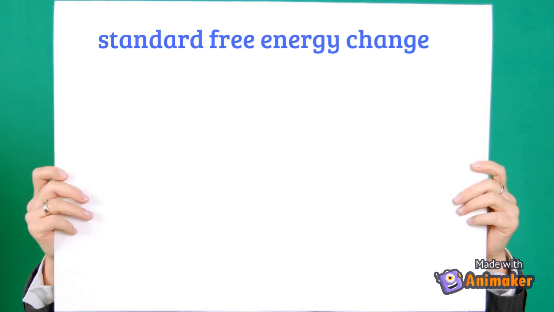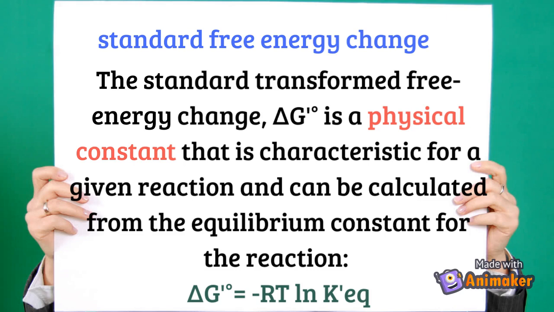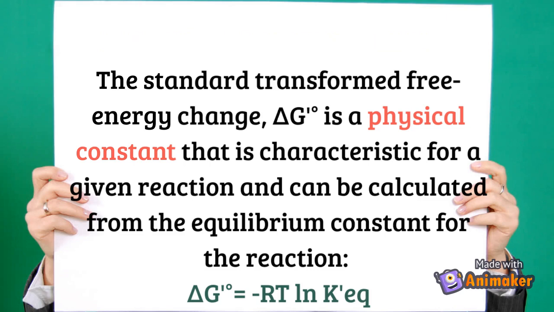Standard free energy change. The standard transformed free energy change, delta G prime naught, is a physical constant that is characteristic for a given reaction and can be calculated from the equilibrium constant for the reaction. Delta G prime naught equals minus RT ln K prime equilibrium.